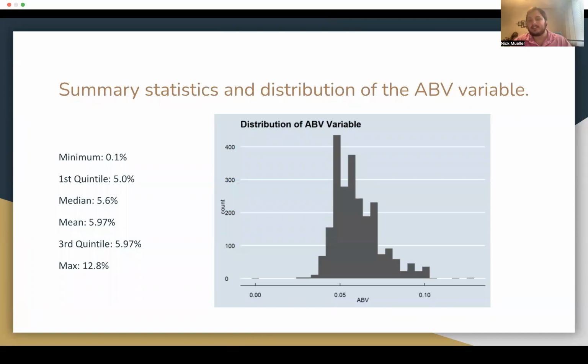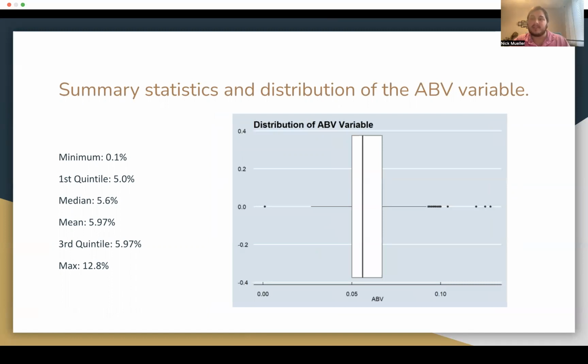Summary statistics and distribution of ABV values. Now, this is the full range of ABV. As we can see, the bulk of the beers are between that 0.04 to 0.06 range, and then it starts to trail off as you get higher into the ABVs, and it trails off vice versa on the lower ABVs. But the bulk, at 400 plus, is between 0.04 and 0.05.